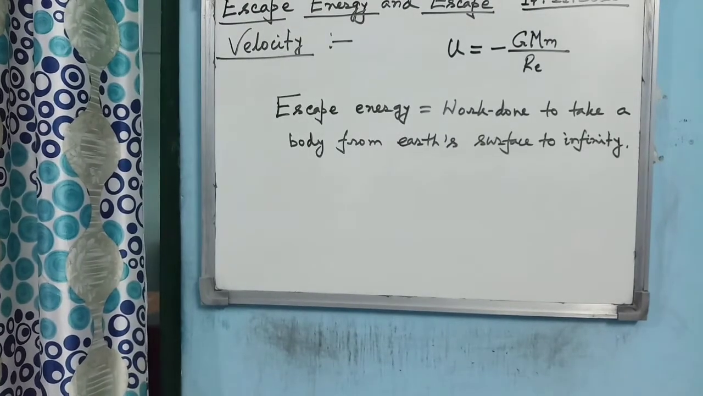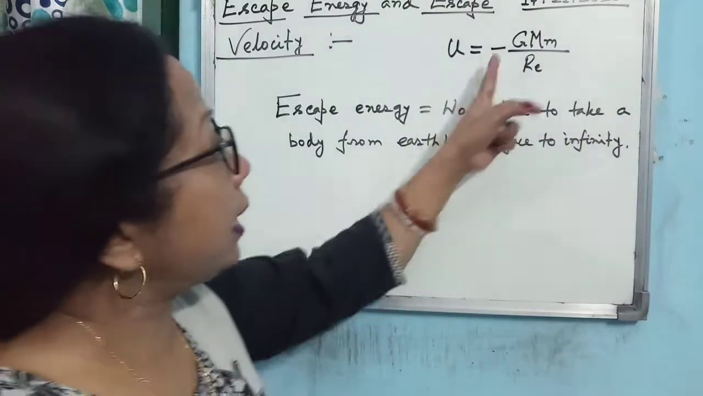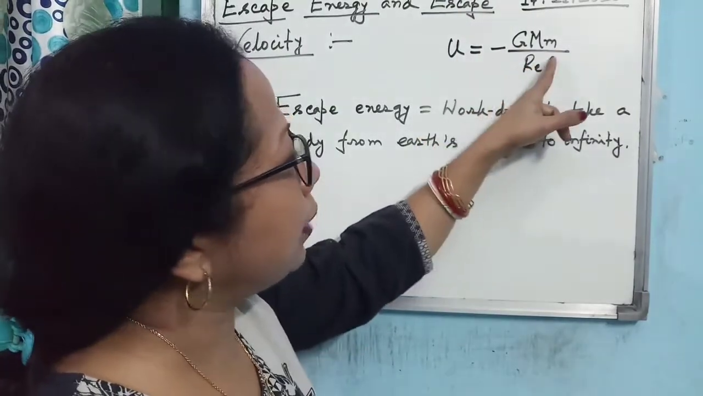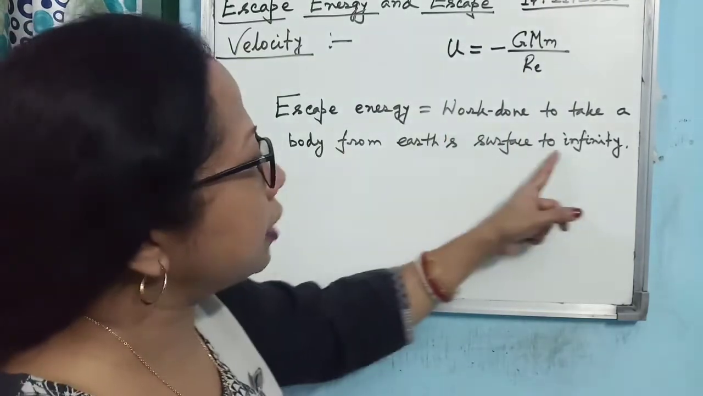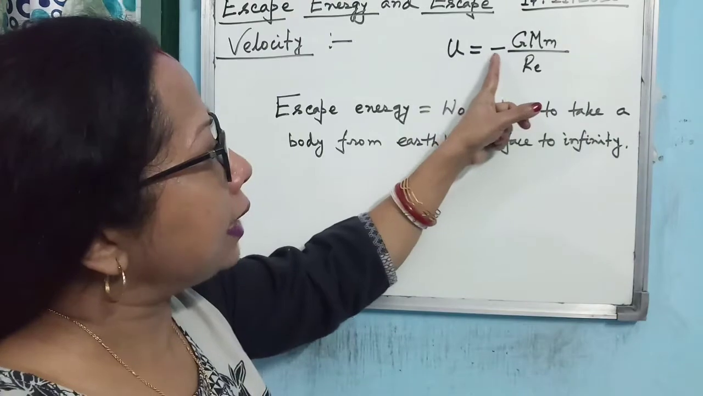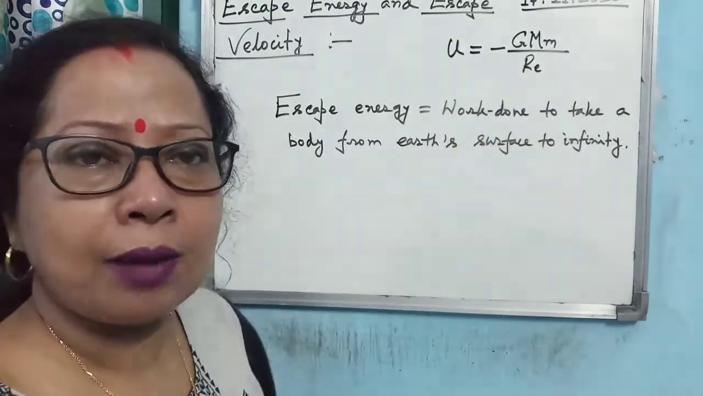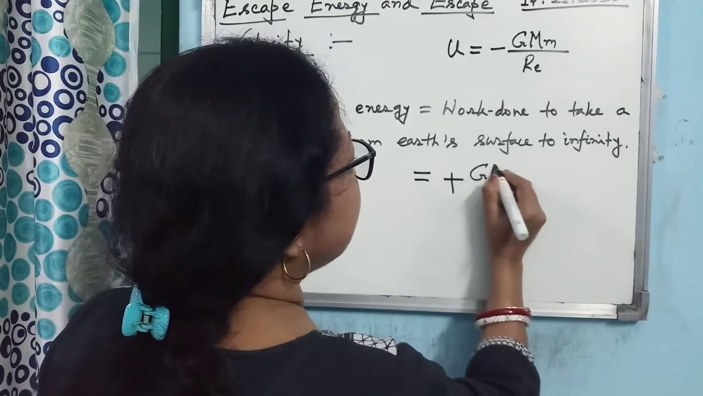So you see, what is the escape energy? It is the work done to take a body from Earth's surface to infinity. Clear? Here, this is the work done to bring a body from infinity to Earth's surface. Now you are taking it from Earth's surface to infinity. So the magnitude will remain the same, and instead of a negative sign, it will become positive. So what is the value of the escape energy?